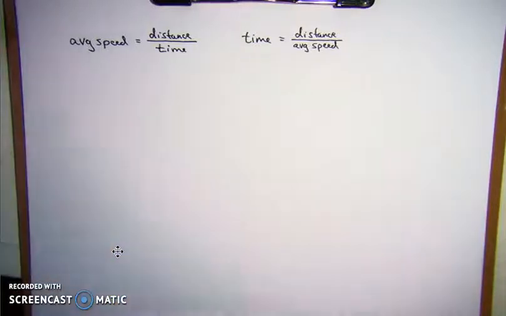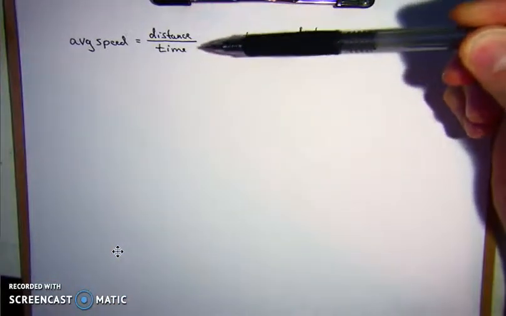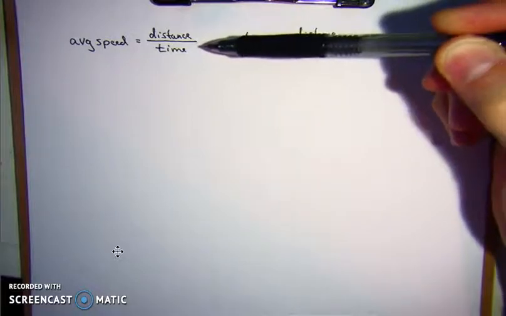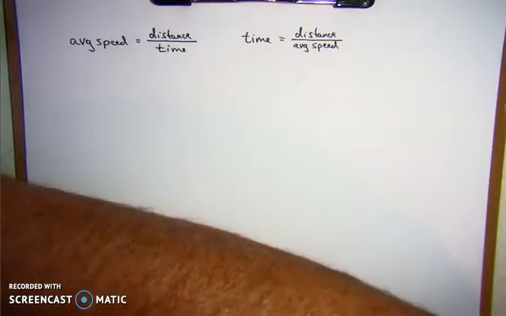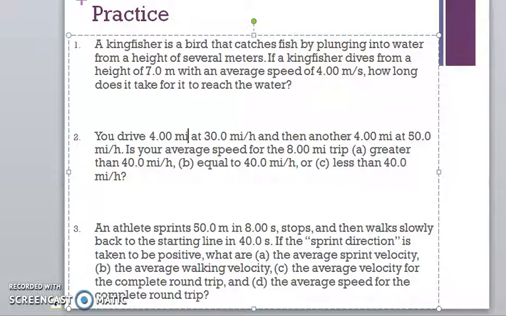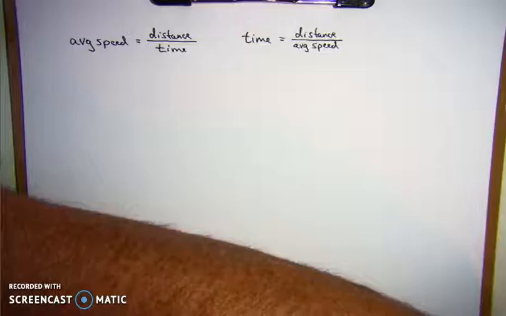Okay, so remember, our average speed is distance over time, and for this problem, what we were given is your distance of 4 miles and your average speed of 30 miles per hour. So once again, we don't have time for either one, so we must solve for time for both of these segments of the trip and then combine that for your total time, and then we can plug that into the final equation. So we're looking for time.